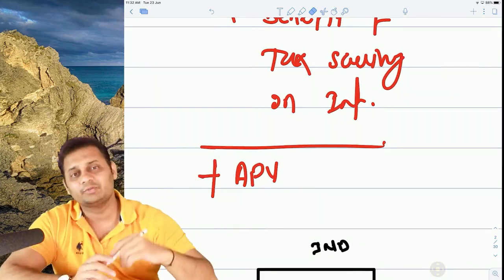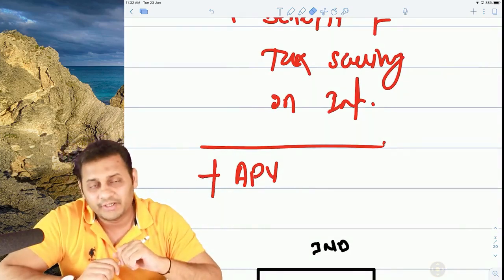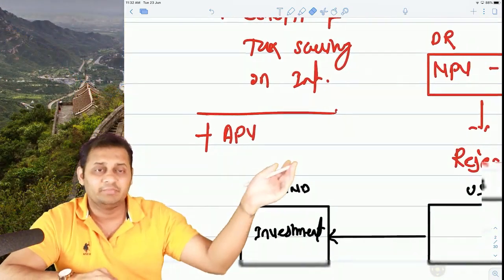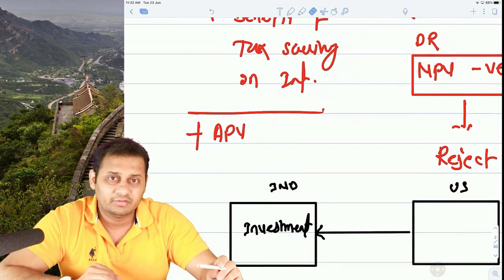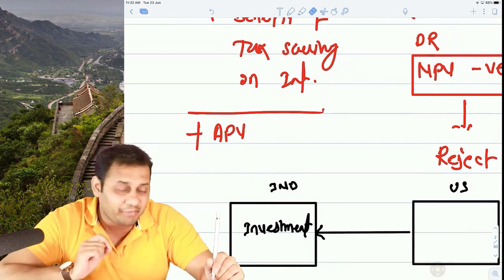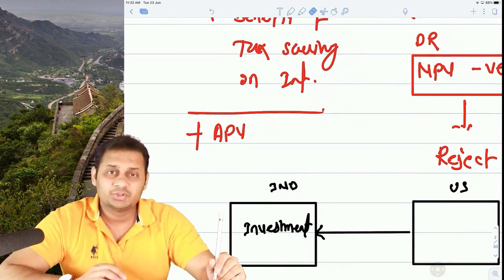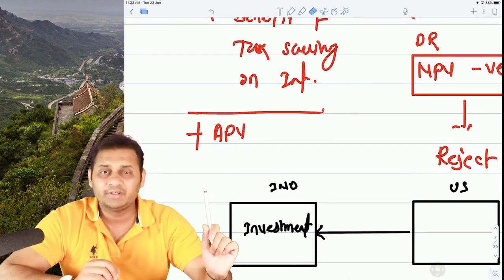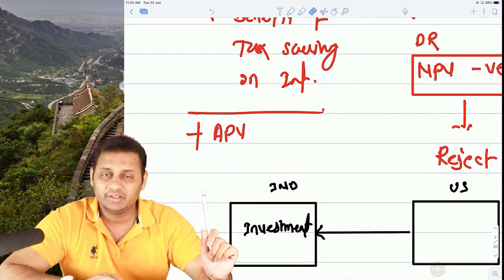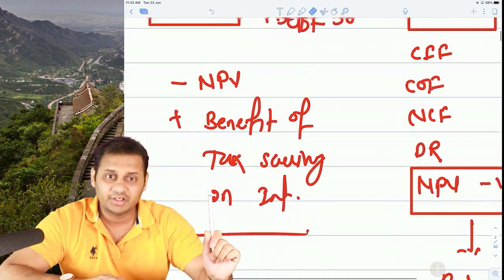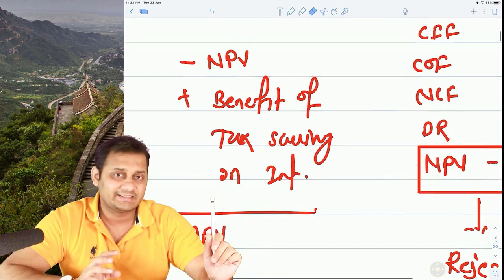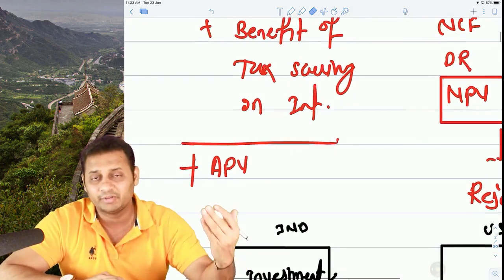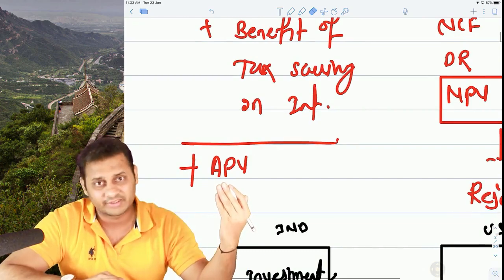And suppose that comes to positive, that means what? It was not the fault of the project that NPV was coming negative. It was the fault of the capital structure. So sometimes a negative NPV can be converted into a positive NPV if you change the capital structure, if you take the benefits of tax saving on interest on debts. Okay, and your decision will change here because the NPV is positive, so accept the project.